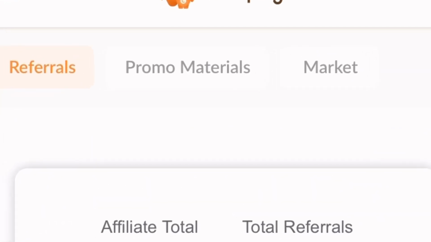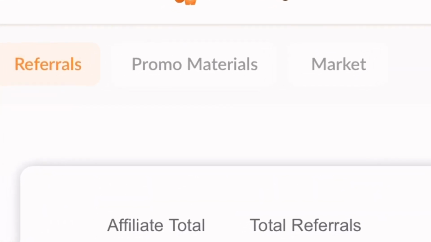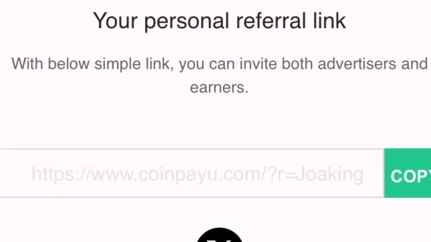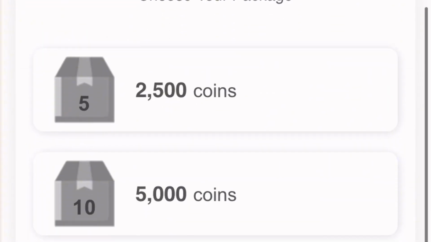Once you come over to affiliate, you're going to see these promo materials. Just click on the promo materials. You're going to see your affiliate link right here. So what you want to do is come down to copy your affiliate link. As it says, with the simple link below, you can invite both advertisers and earners. So on this website, once you're able to invite individuals to this website, you're going to get commission for everyone that uses your referral link to sign up for an account, and this is going to increase your earnings.